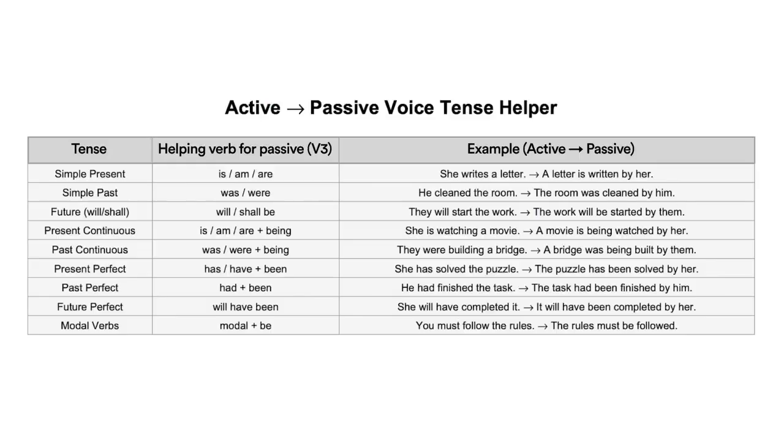Here's a table that you should take a screenshot of. Now this table contains the tense along with the helping verb that will go with every tense. Please take a screenshot. Take the helping verb from the chart and put your V3, which is the past participle of the verb. Now here are your 5 types of sentences.